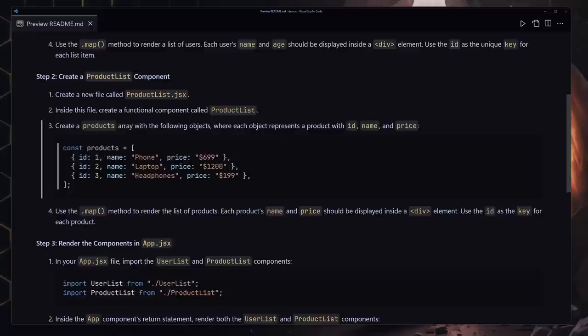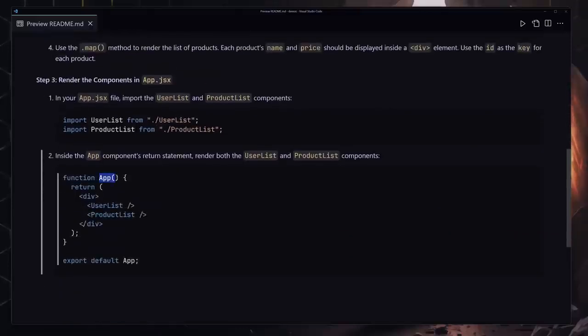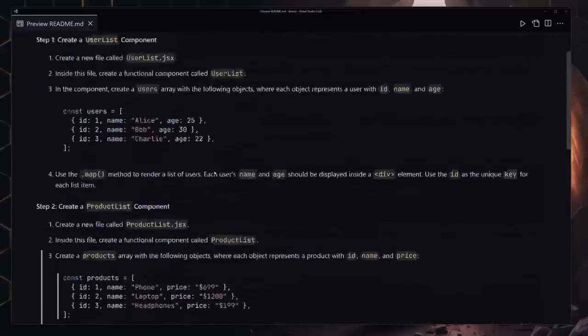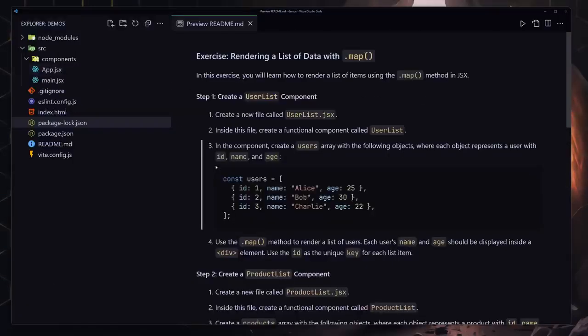So we have an ID for the object, the name, price, and yeah, I guess that's going to be fine. And now finally you have to register that inside the app component. So give it your best shot. If you can do it, that's completely okay. Then come back and watch the solution, and now I'm going to give you my solution.